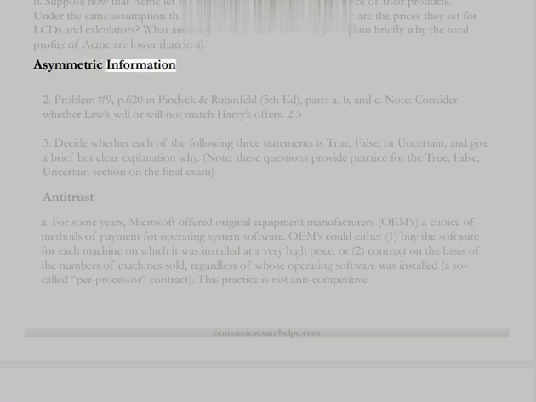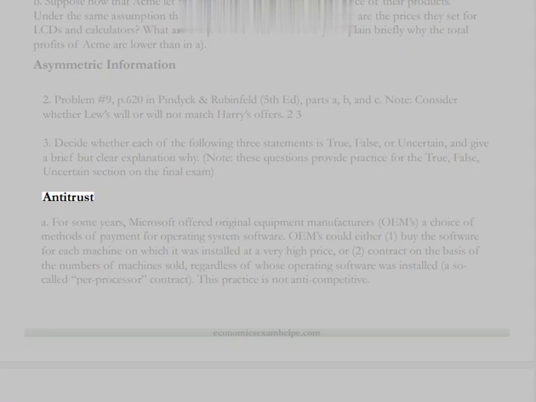Asymmetric information. 2. Problem number 9, page 620 in Pindyck and Rubinfeld, 5th edition, parts A, B, and C. Note: consider whether Lou's will or will not match Harry's offers. 3. Decide whether each of the following three statements is true, false, or uncertain, and give a brief but clear explanation why. Note: these questions provide practice for the true, false, uncertain section on the final exam.